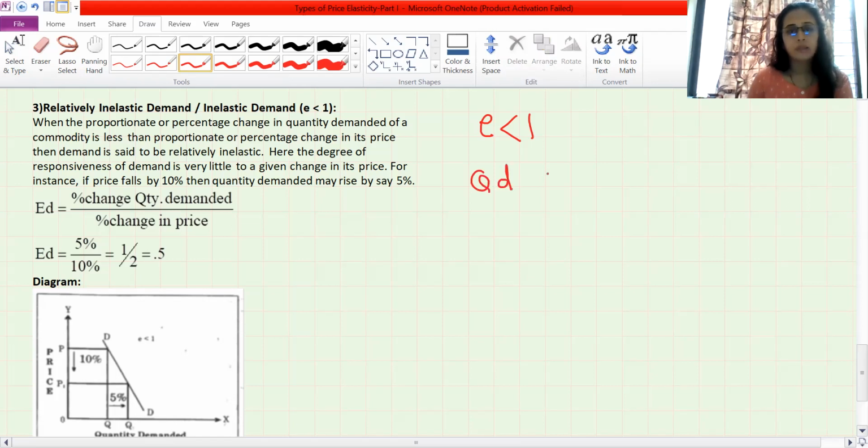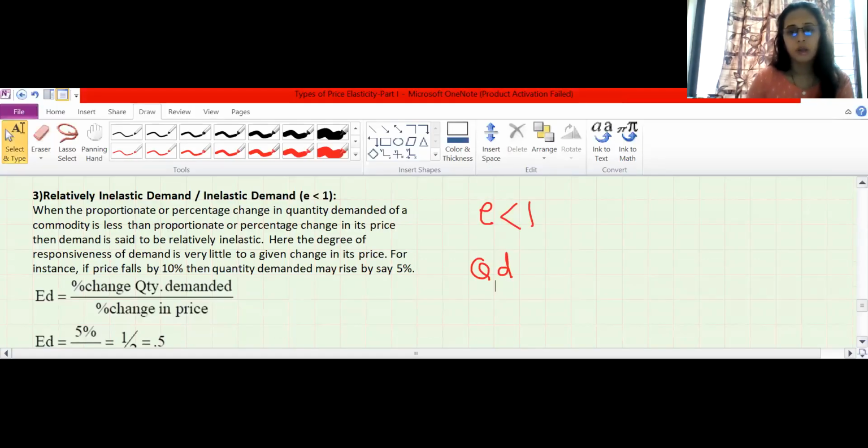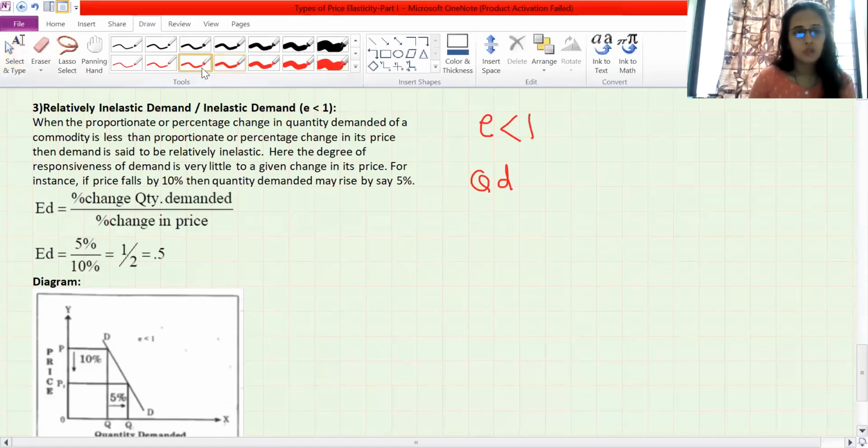Your quantity demanded has changed, to what price has changed? First, price has changed and price has fallen. Demand has increased, but the reaction, see the figures here, the degree of responsiveness of demand is very less compared to price. Means price has fallen, but our demand reaction is very less.